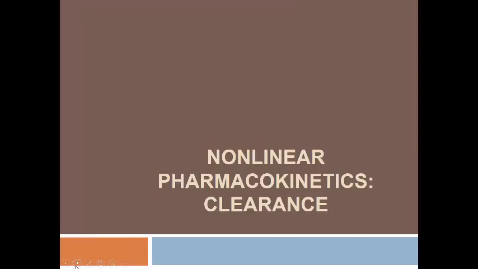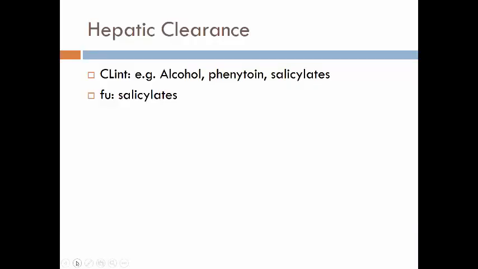All right, now let's go over clearance. So nonlinear clearance. We've talked about most of these issues already, but we can give you some examples. If you overwhelm the hepatic enzymes, hepatic clearance will become nonlinear. Some examples of this are alcohol. You've probably heard of zero order pharmacokinetics with alcohol, meaning ethanol. Phenytoin, which we've talked about, was probably the most famous clinically important nonlinear clearance with hepatic enzymes, and also salicylates. So these all happen in the therapeutic range of these drugs.